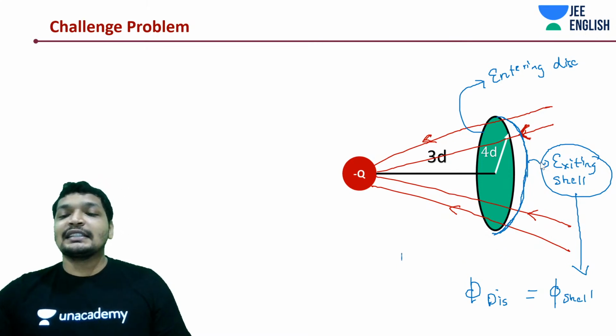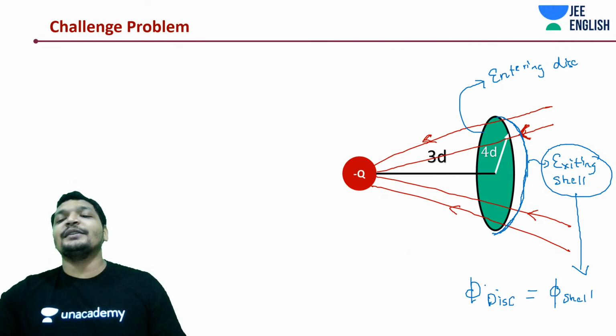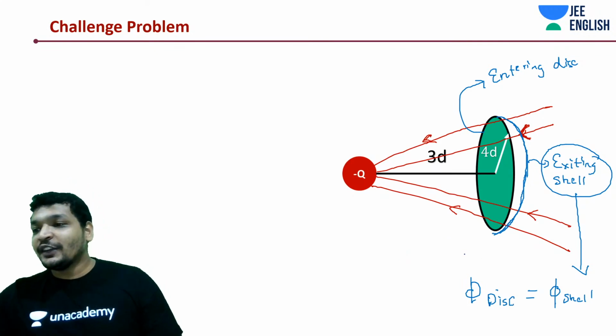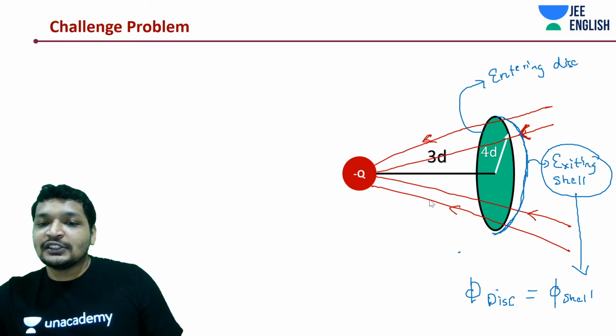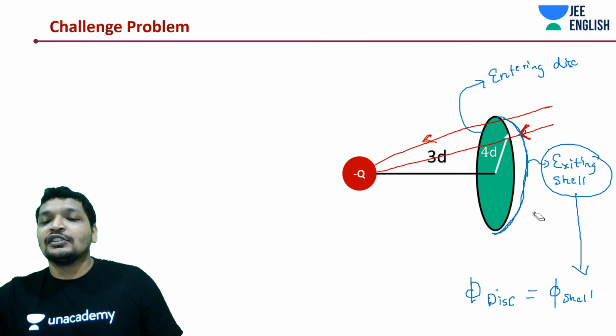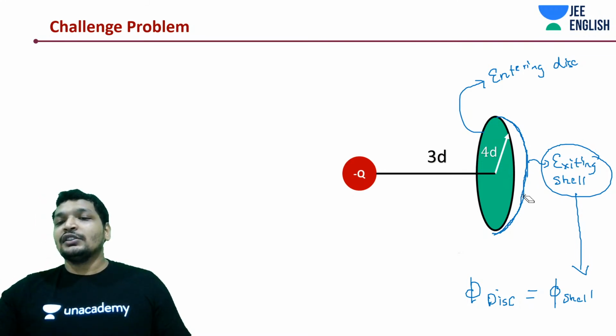Thus, it's easier than you think. Why? We know the solid angle technique. So forget the electric field flux lines entering anyway. When we substitute the sign, this will be taken care of. Don't worry about it. So this is the logic.